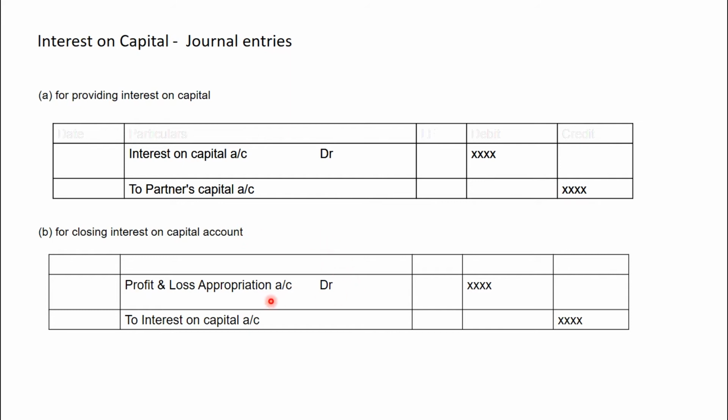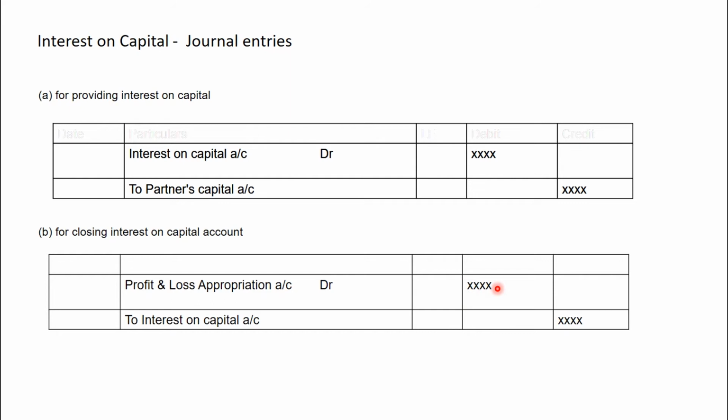There, for providing interest on capital, we have debited interest on capital. For transferring, interest on capital will be credited and profit and loss appropriation account will be debited. So, two journal entries. First, interest on capital will be debited and partners capital account will be credited. For transferring to profit and loss appropriation account, it will be debited and interest on capital will be credited.